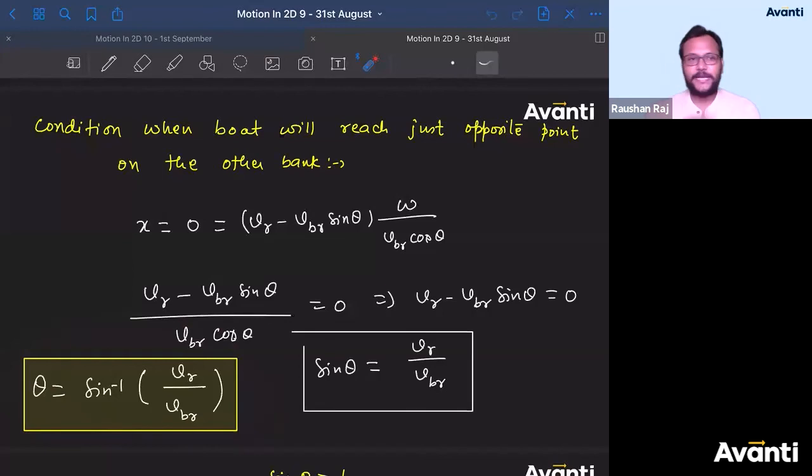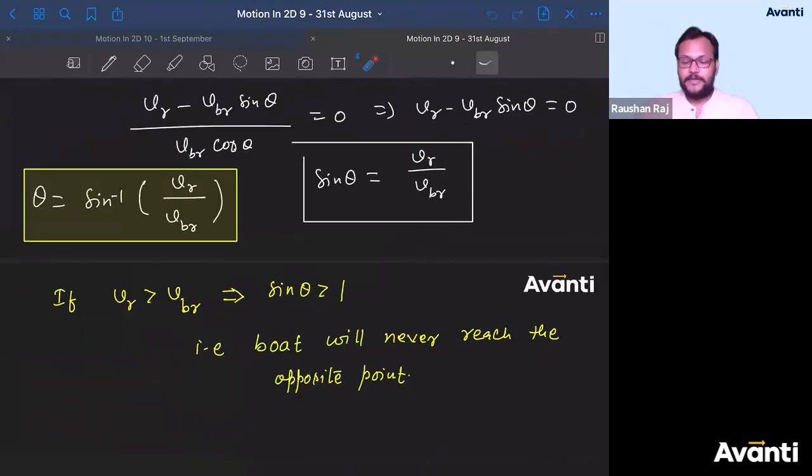But there was a condition, there was a limitation. What if VR is greater than VBR? If VR is greater than VBR, then sin theta will be greater than 1, and then you can say the boat will never reach the opposite point, or you can write the boat will never have zero drift. All right guys, so the boat will never have zero drift if VR is greater than VBR.